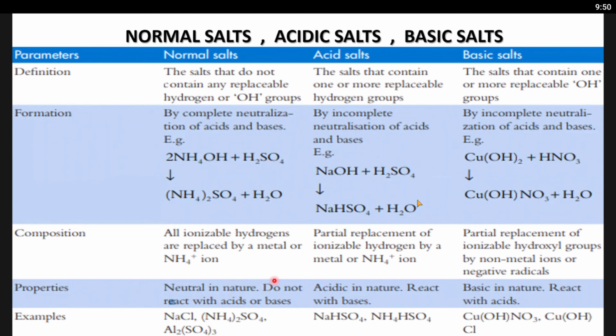I will tell the common properties for each. Normal salts are neutral in nature, these are acidic in nature, these are basic in nature. Very good. Neutral salts do not react with any acids or bases, but acidic salts react with bases and basic salts react with acids, because they have the OH ion. In the first point itself in the definition we have read that the salts contain one or more replaceable hydrogen groups, and these are hydroxide groups.